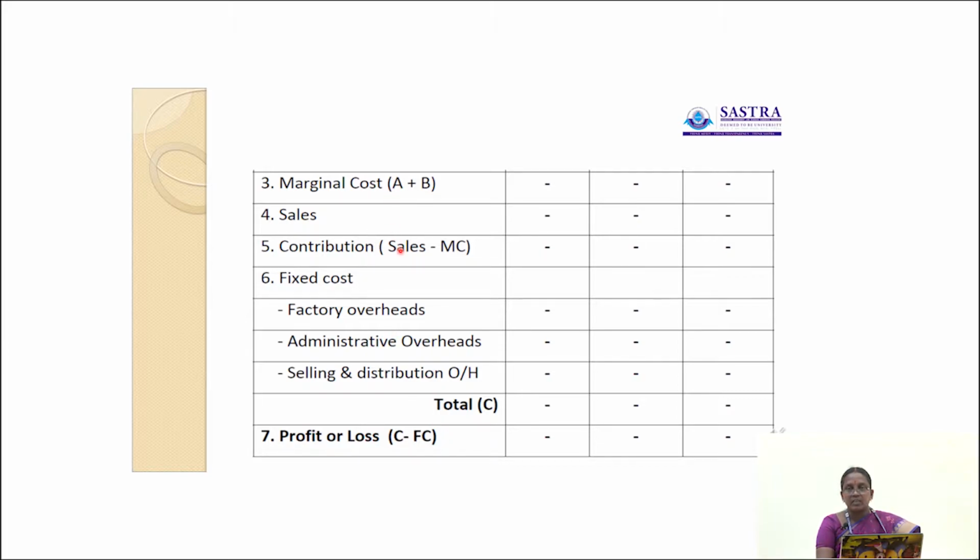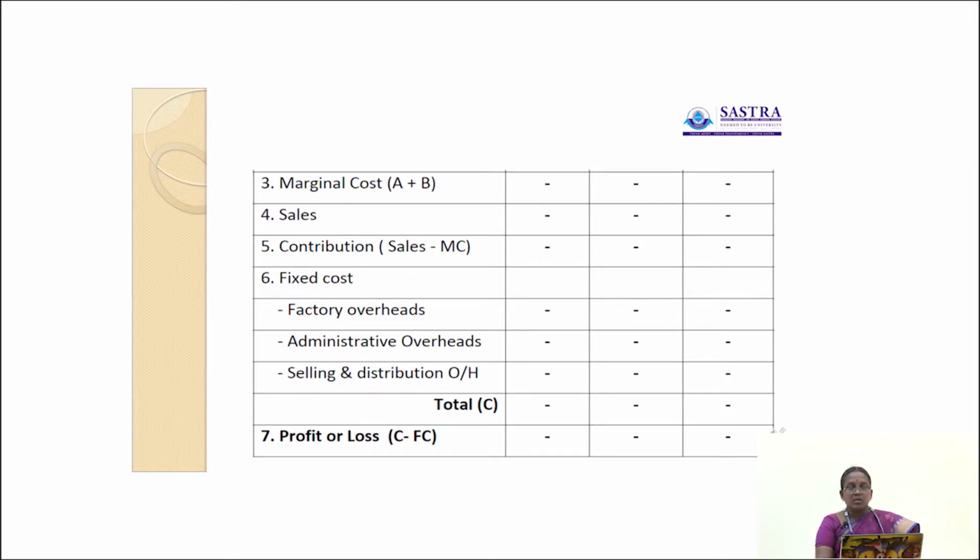If contribution is higher than the fixed cost, that will be treated as profit. If contribution is lower than the fixed cost, that will be treated as loss. So profit or loss is the difference between contribution and fixed cost. Profit or loss is equal to contribution minus fixed cost. So, this is the model form of flexible budget.